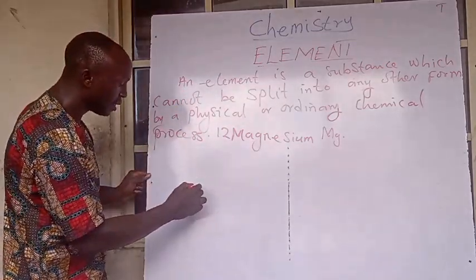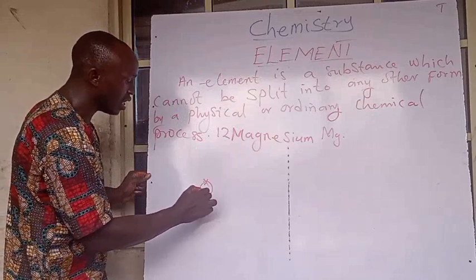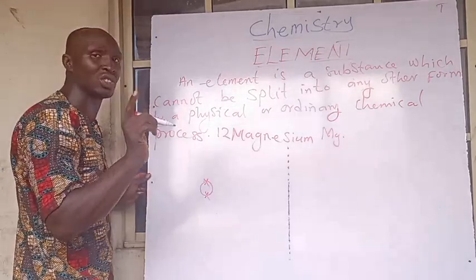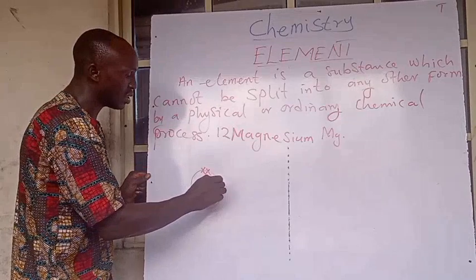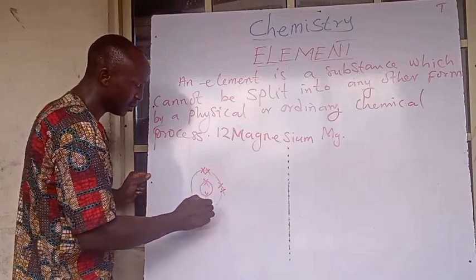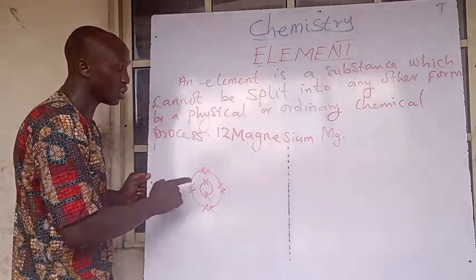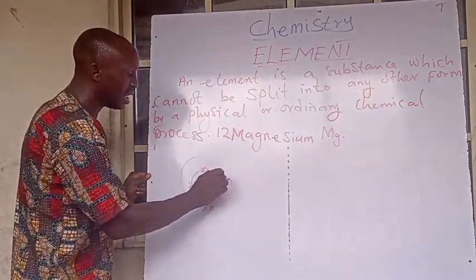That is to say, the first shell contains 2 electrons, whereby you have 10 electrons left. You open another shell, you put your 8 electrons there. There will be 2 electrons remaining. Then you bring out another shell and fix your 2 electrons.